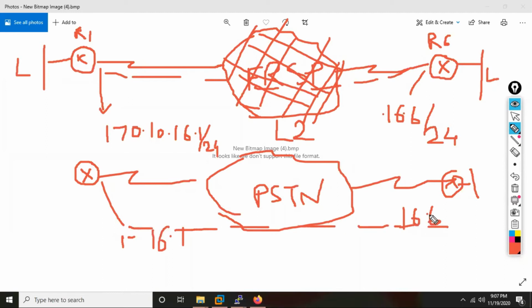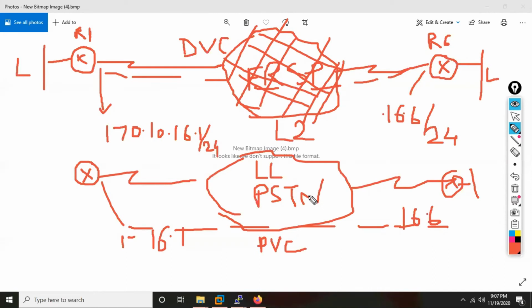That's the reason it used to be called as what? Dedicated circuits. Lease lines are like what? Dedicated physical circuit, and frame relay is like what? Dedicated virtual circuits. This is like PVC. So if any time, suppose I'm doing a trace from R1, I used to see always what? Only my router on the other end.